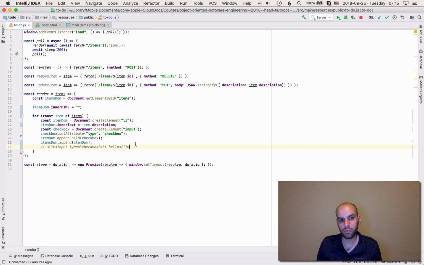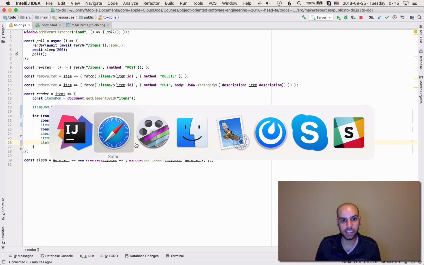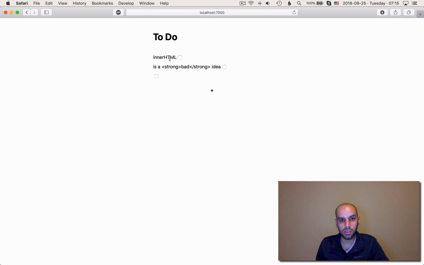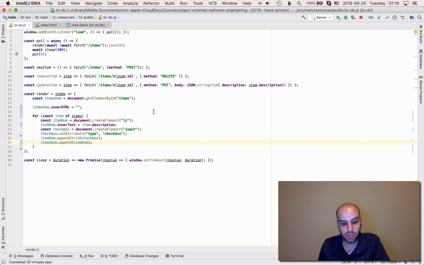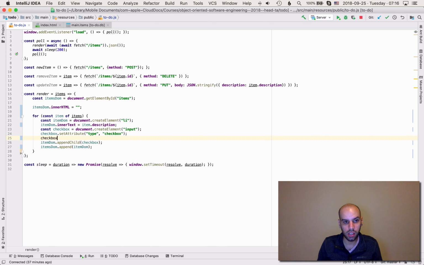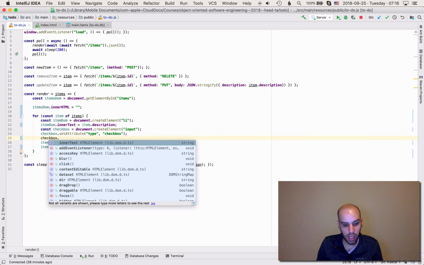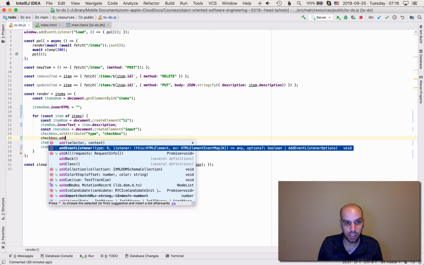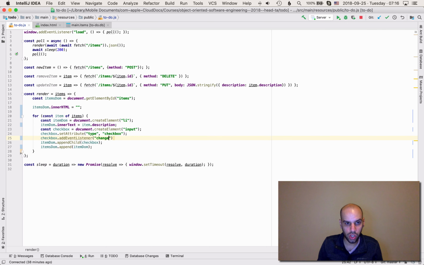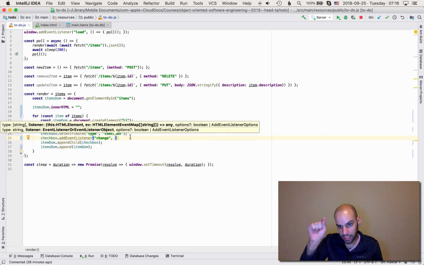Now let's see this in the browser. Yeah, so we are now seeing some checkboxes. They might be rendered on the wrong side and everything, but they are there. And we can do a similar thing to attach some behavior to the checkbox. So if I say checkbox.addEventListener change, and this event is triggered by the click.